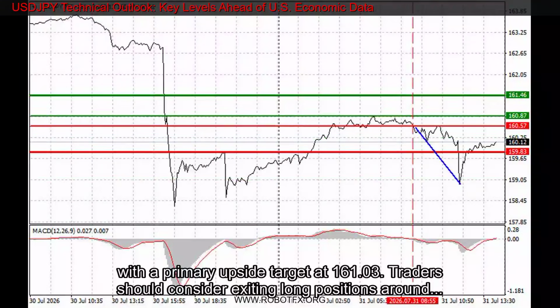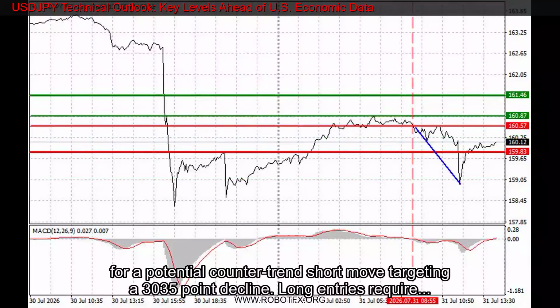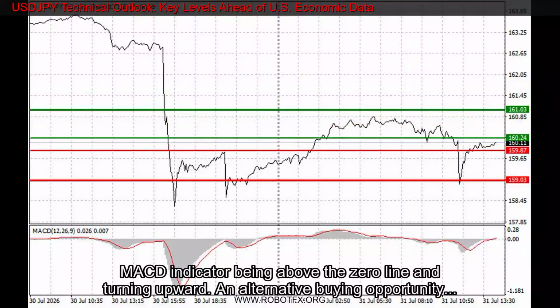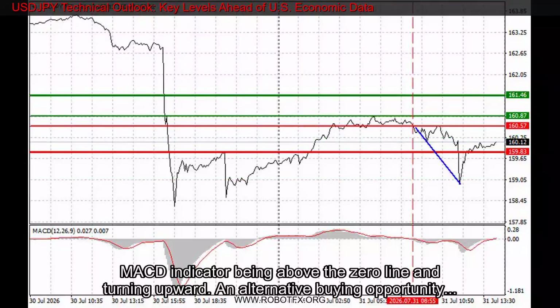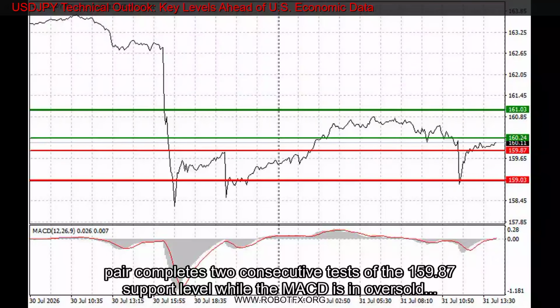A long position is signaled if USDJPY reaches the 160.24 resistance level, with a primary upside target at 161.03. Traders should consider exiting long positions around 161.03 and looking for a potential counter-trend short move targeting a 3,035-point decline. Long entries require confirmation from the MACD indicator being above the zero line and turning upward. An alternative buying opportunity occurs if the pair completes two consecutive tests of the 159.87 support level while the MACD is in oversold territory. This setup suggests downside exhaustion and a potential bullish reversal back toward 160.24 and